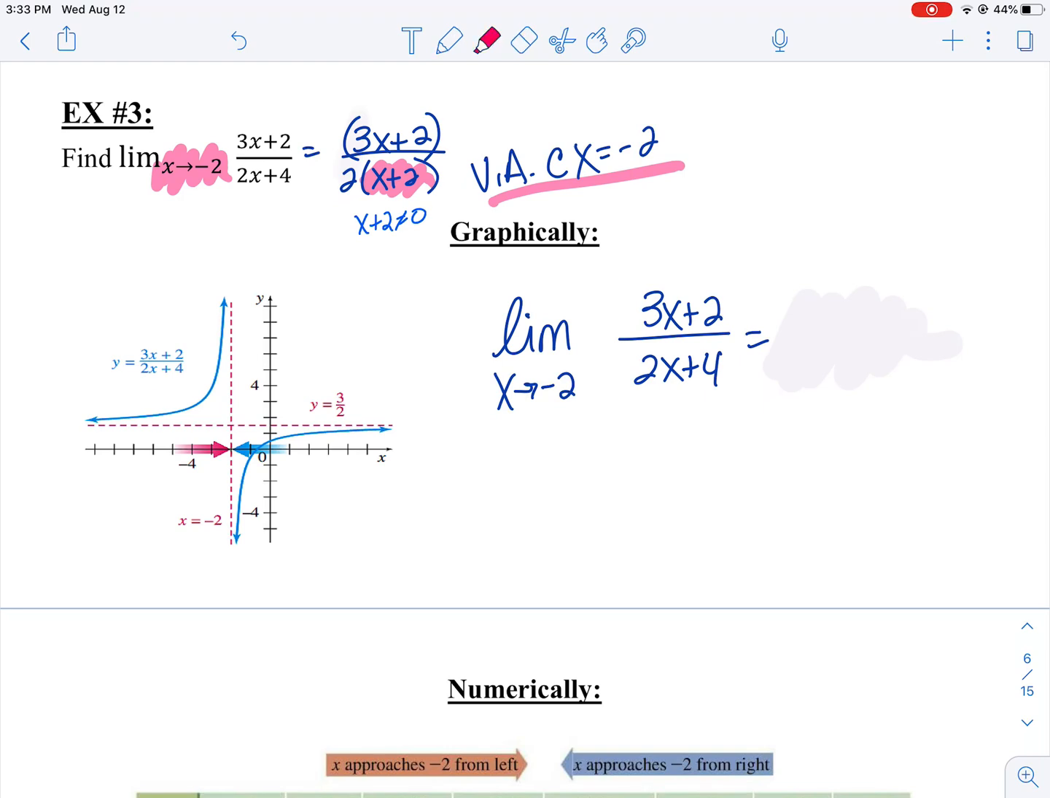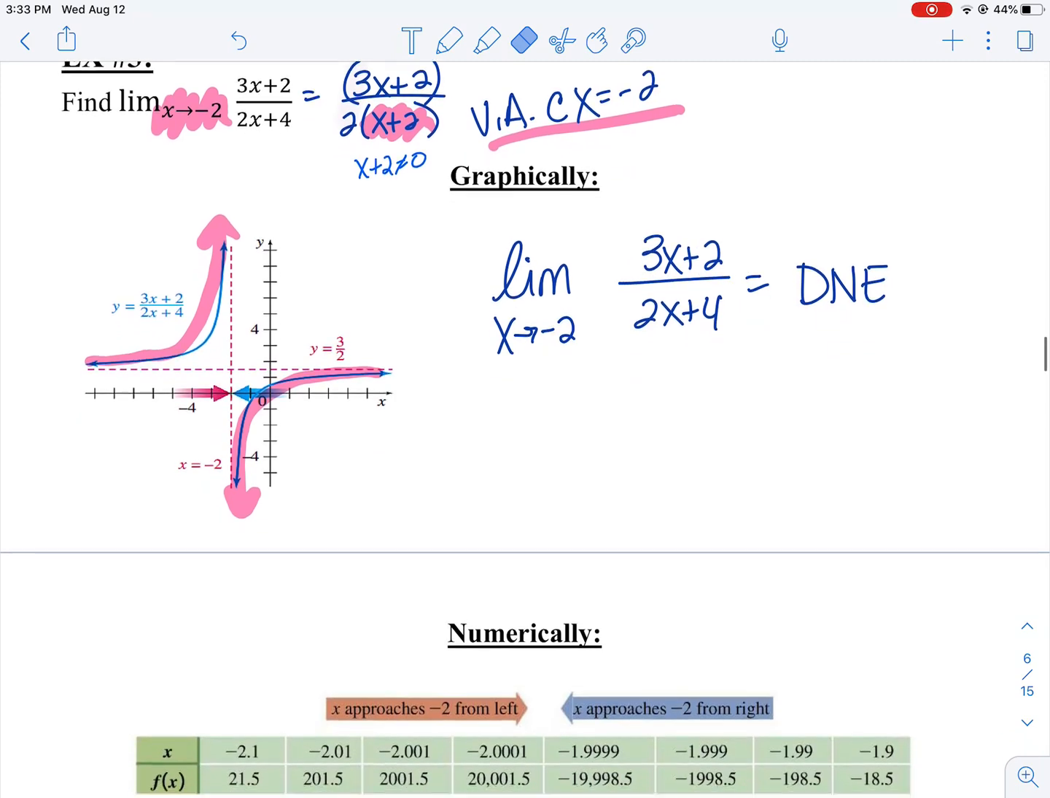As I approach that vertical asymptote from the left, it looks like my graph shoots up to the sky. But as I approach that vertical asymptote from the right, it looks like my graph shoots down to the ground. So what would you say the overall limit is as we approach -2? Well, if you're going up and I'm going down, we're not going to be together, so our limit truly does not exist because we've hit that vertical asymptote and one side goes up and one side goes down. But I only knew that because I looked at the picture.